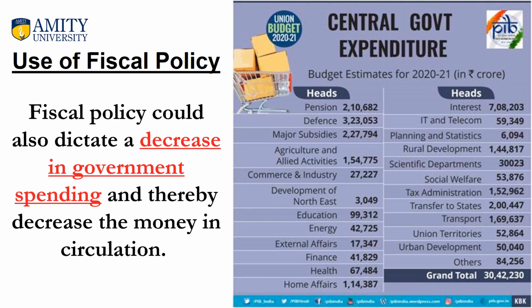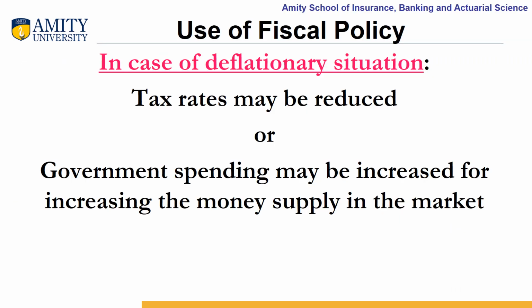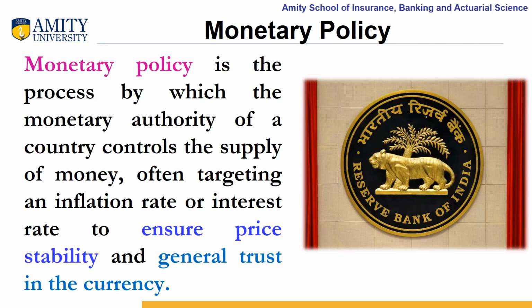As a result, prices will be controlled and thus inflation is controlled. In case of a deflationary situation, tax rates may be reduced or government spending may be increased to increase the money supply in the market.